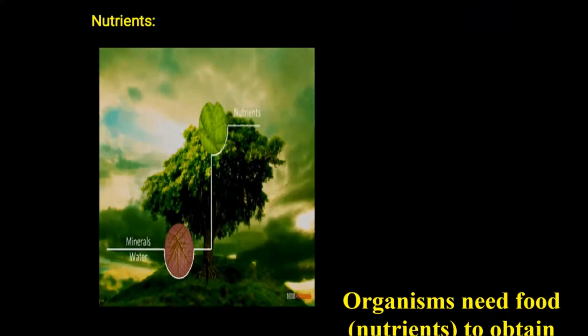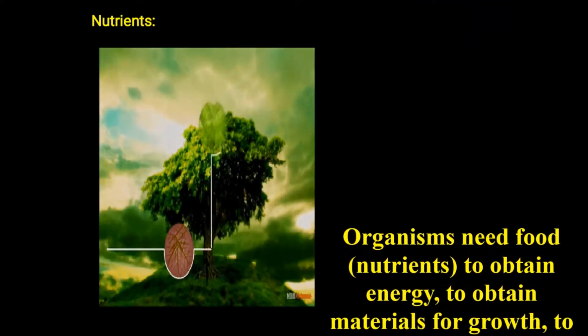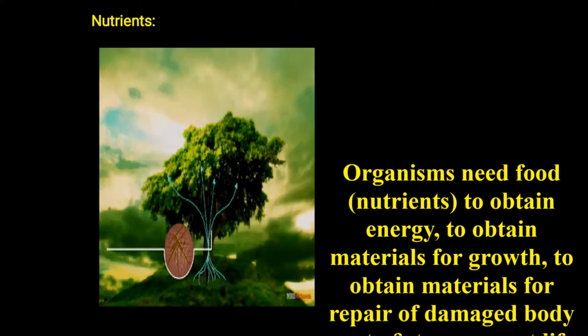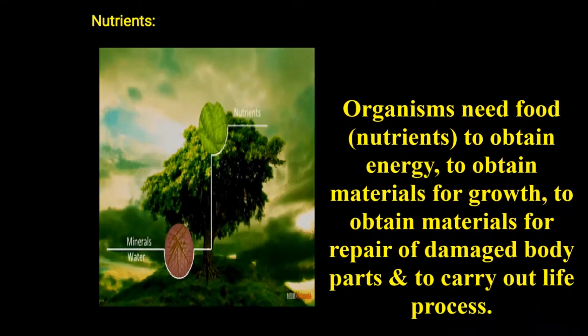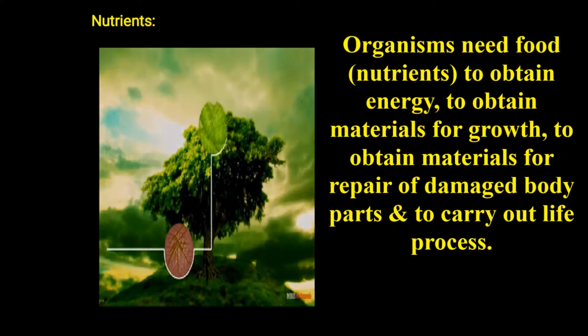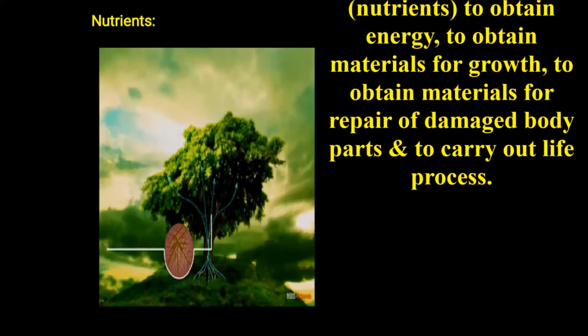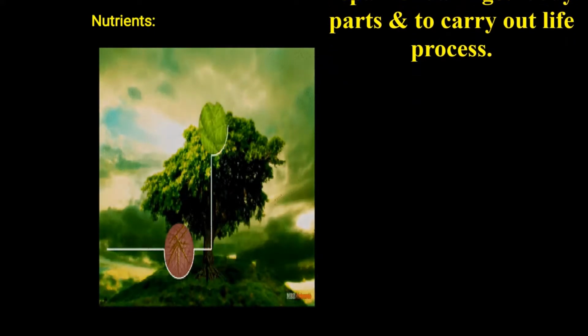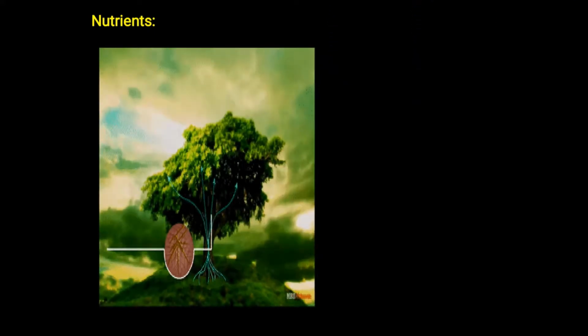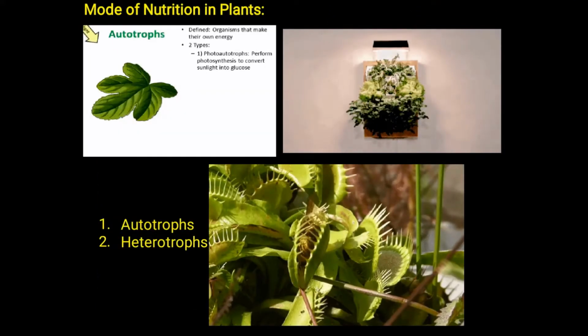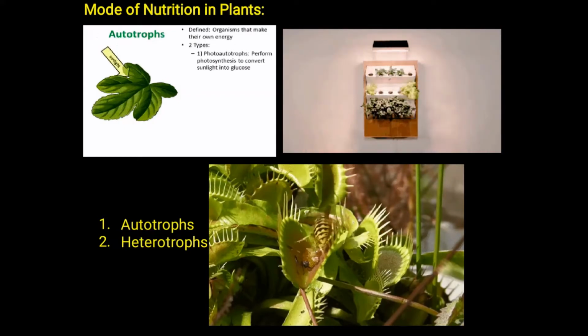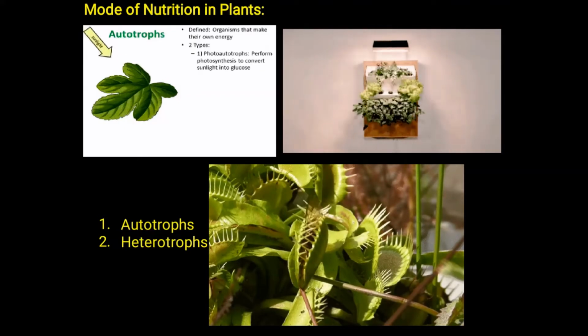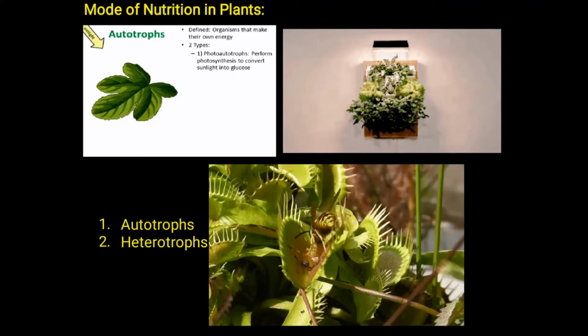Let us discuss the importance of nutrients. Children, organisms need food to obtain energy, to obtain materials for growth, to obtain materials for repair of damaged body parts and to carry out life processes. Methods of nutrition take place in two different types. One is autotrophs and second one is heterotrophs.